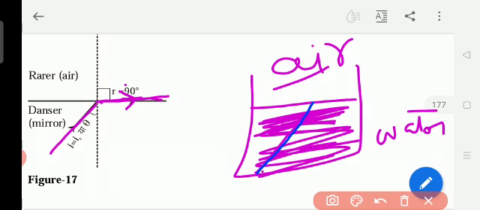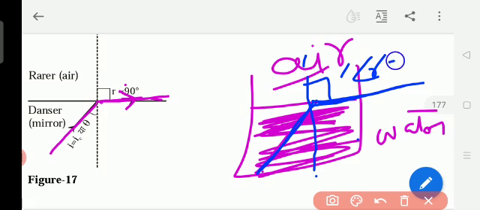When light goes from the denser medium to the rarer medium, if the refracted ray is touching the surface between the air medium and the water medium, and this is the normal, then how much will this refracted ray be? 90 degrees. In this case, the incident angle is called the critical angle.